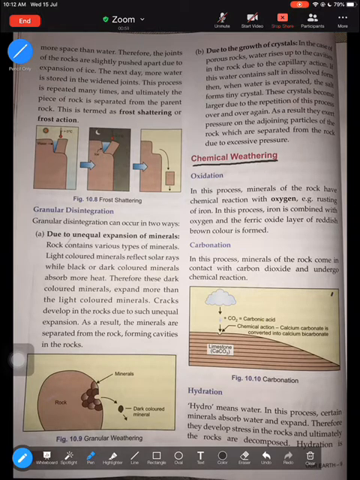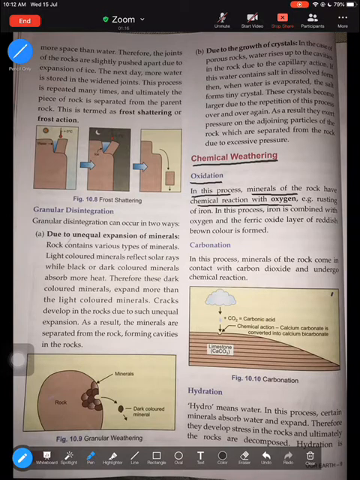All right, so let's learn about the different types of chemical weathering. The first type of chemical weathering is known as oxidation. From the word oxidation, you should be able to understand which chemical we are talking about. We're talking about the chemical oxygen. So what happens in this process? Please underline: in this process, the minerals present in the rock have a chemical reaction with oxygen.